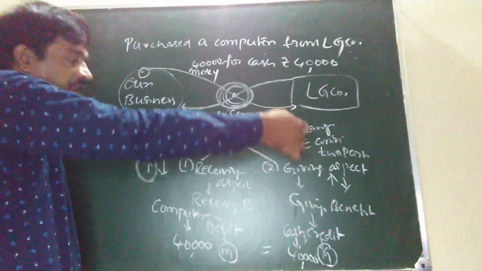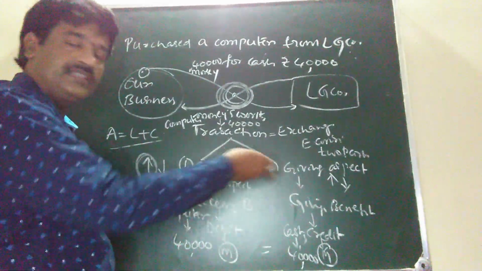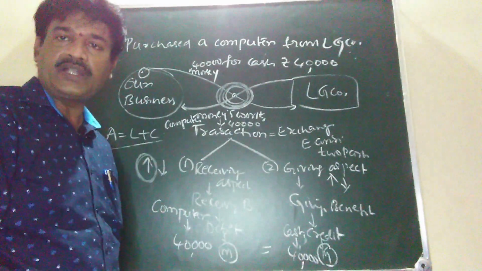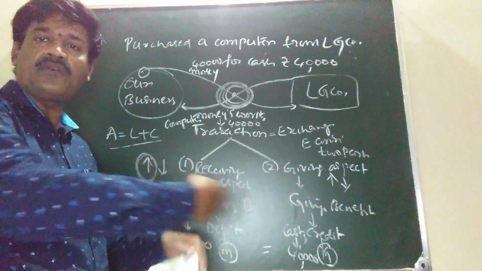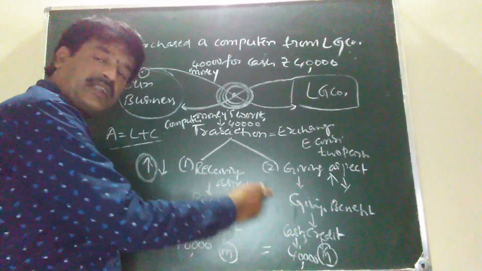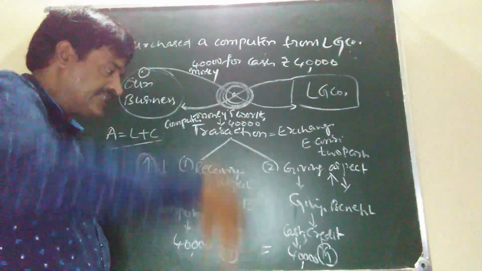Now we are studying the other fold, that is, the benefit we are giving to the LG company. We are giving cash. Cash comes under property. Is our property increasing or decreasing by giving our cash? Our cash is decreasing. Cash comes under property, so our property is decreasing.